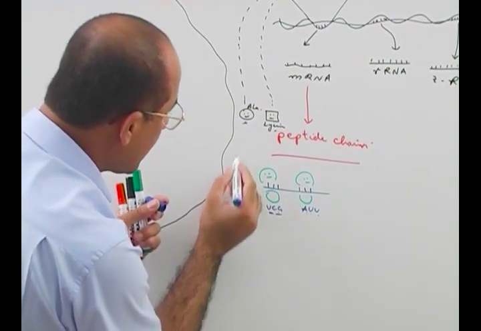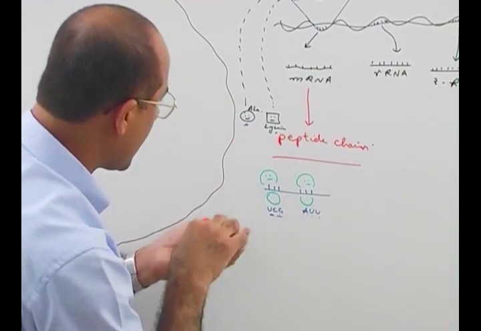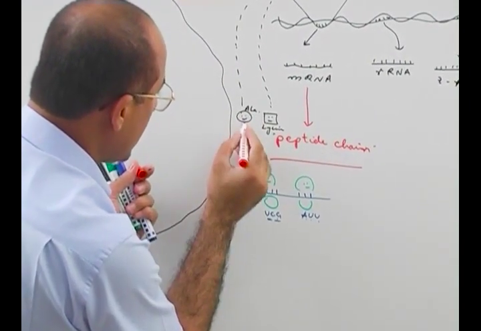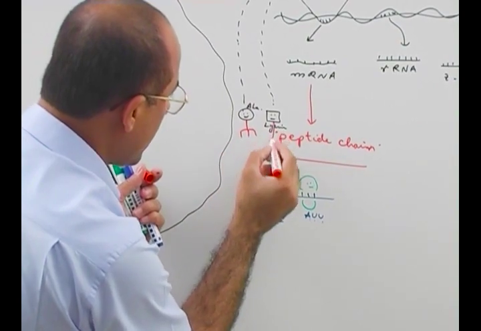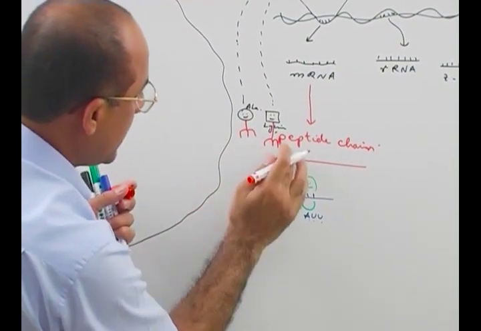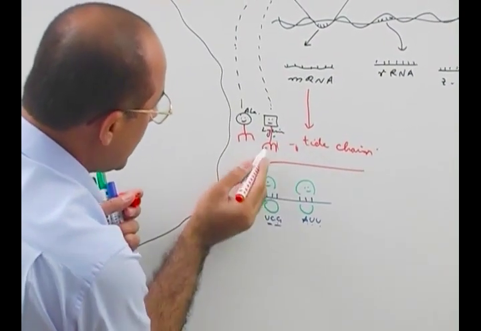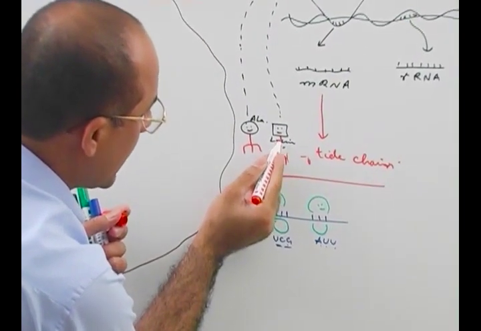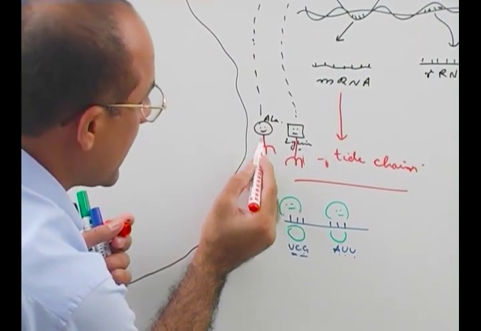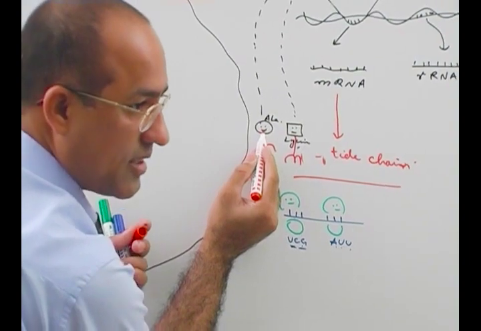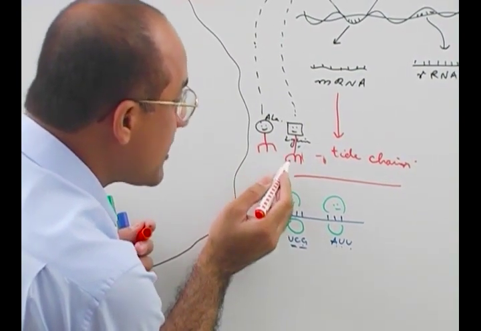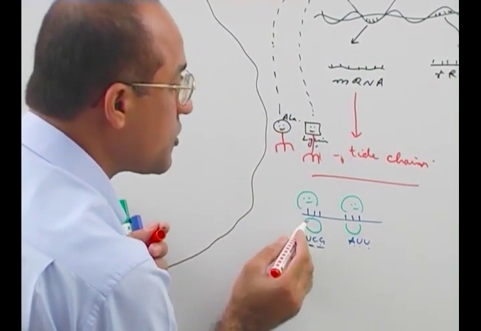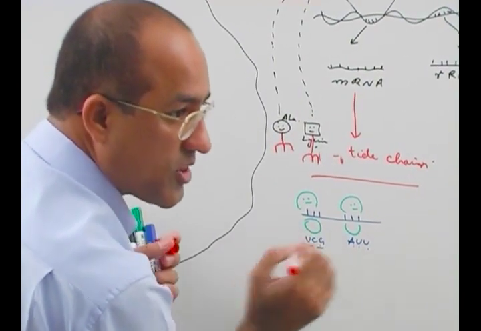Now what happened? There are transfer RNAs. There is another type of RNA. Now these are two RNAs, and this is an RNA. This is called transfer RNA, which is carrying lysine. This is another transfer RNA which is carrying alanine. Now they are supposed to transfer the amino acids to the appropriate position in the ribosome and messenger RNA.